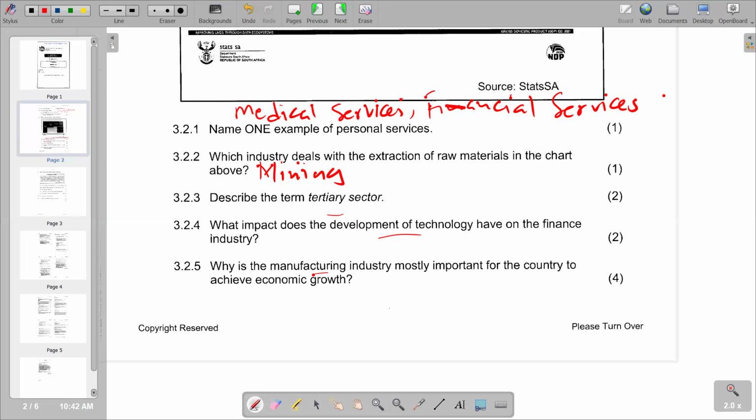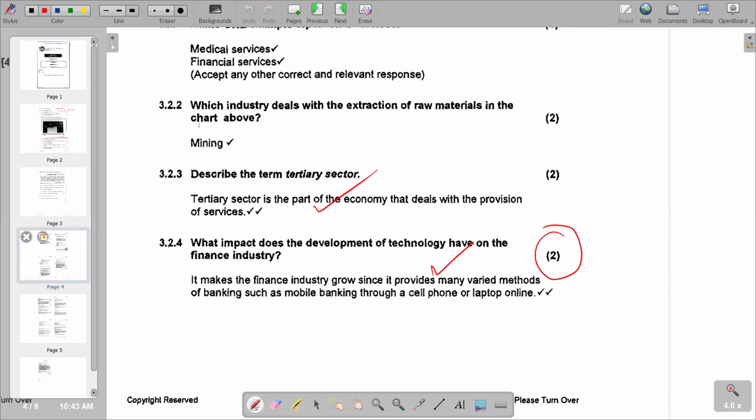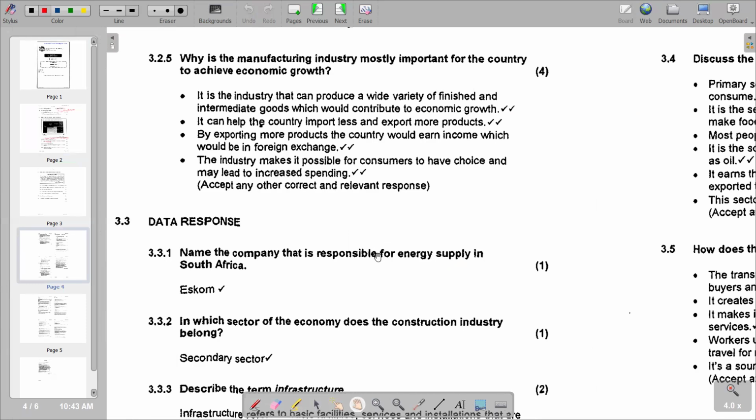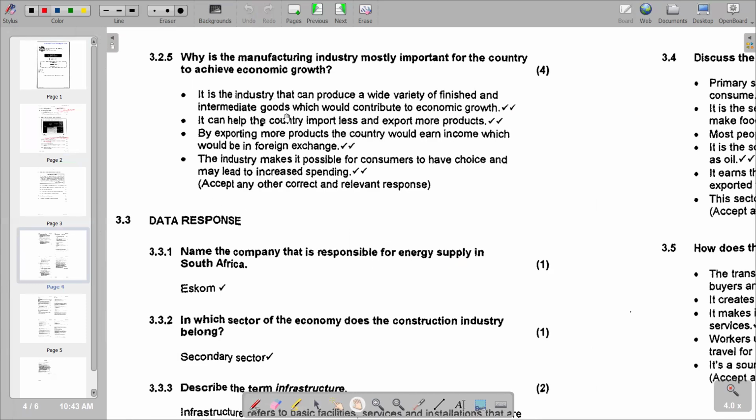So we go to the other section, try to see what explanation do we have within that context. I will go to our 3.2.5 and try to see what we have. So we have the reasons are here. First one is saying it is the industry that can produce a wide variety of finished and intermediate goods, which should contribute to economic growth. So obviously, that's why we are having it very pivotal in terms of determination of economic growth. So this was the first point.